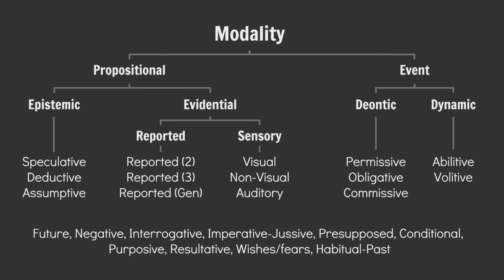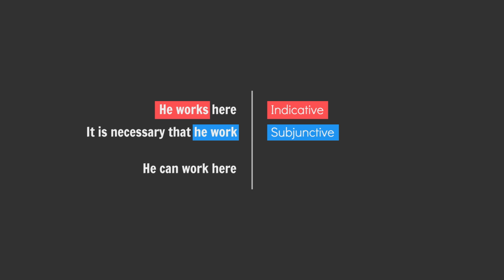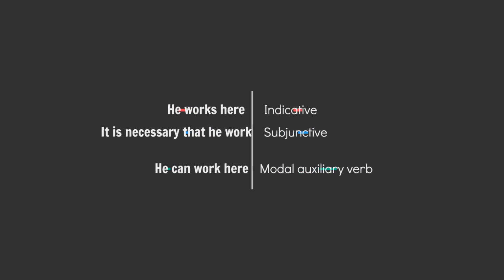Last time we went on a quick, not so quick tour of the various modalities found in human languages. This time, let's talk grammatical mood. If any of the modalities from the last video are incorporated into a language's verbal morphology and are non-optional, then you're looking at a grammatical mood. Compare "he works here" and "it is necessary that he work" with "he can work here." The first two are grammatical moods. Check out that non-optional verbal morphology. The last one is not. "Can" is an optional modal auxiliary. There is modality going on here, it's just not grammaticalized.